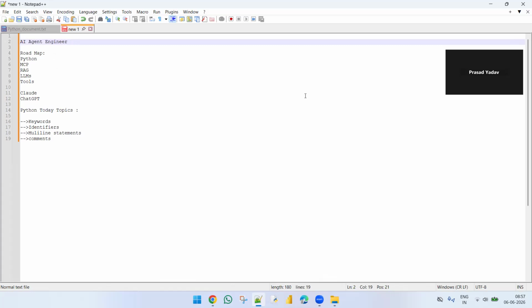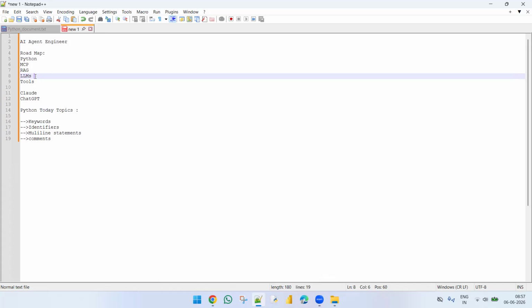To prepare an AI agent, we require this roadmap of AI agent engineer: Python, MCP, RAG, LLMs, tools. With the help of all these, we can prepare an AI agent. Here, LLM is nothing but the large language model, and we can simply say it is a brain.